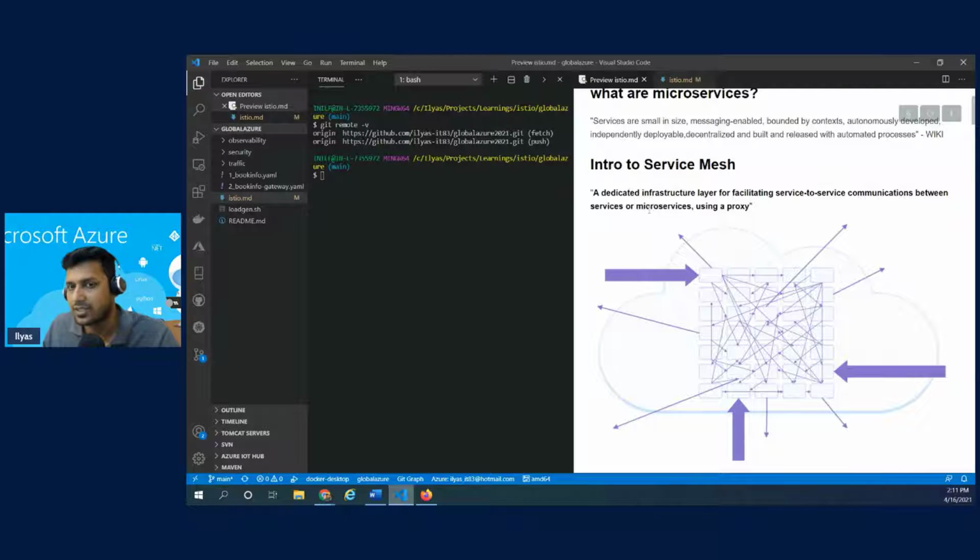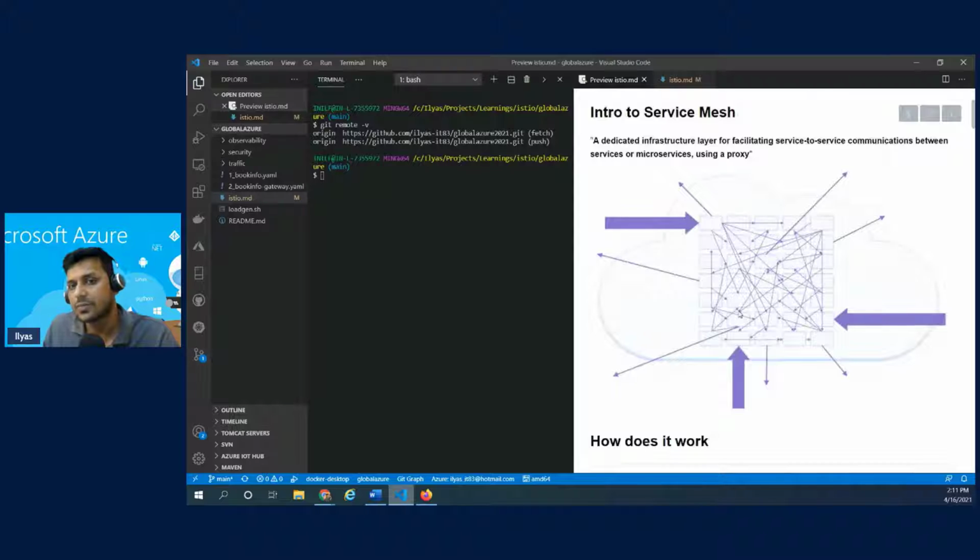A service mesh is basically a dedicated infrastructure layer facilitating service-to-service communication, right? Because many of the topics that we talked about are in no way related to application development, and they don't add any value to the actual business. So it doesn't make sense to handle them in the development. And hence, service mesh concepts or services could greatly lift these challenges from the development team and handle them at a different layer altogether.